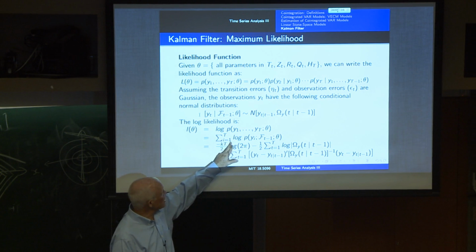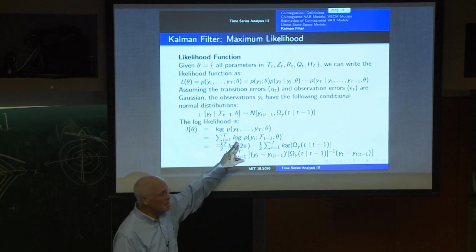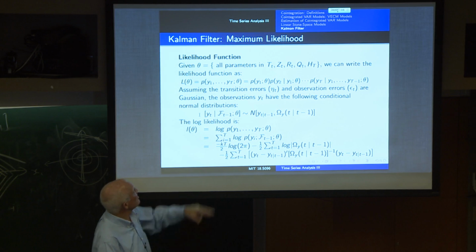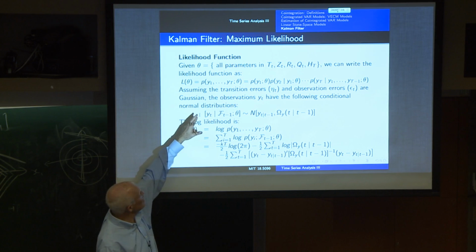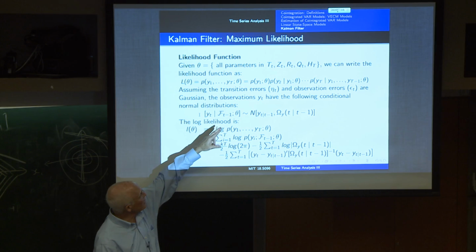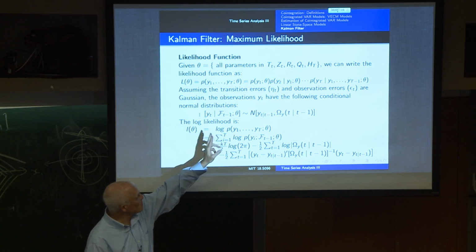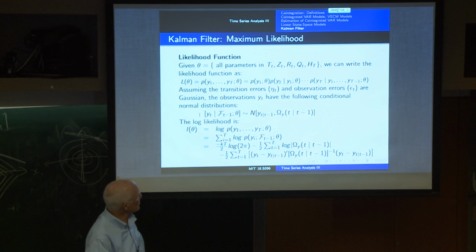But that can be expressed as the product of the conditional distributions of each successive observation given the history. So basically the likelihood of theta is the likelihood of the first observation times the density of the second observation given the first, times, and so forth for the whole series.